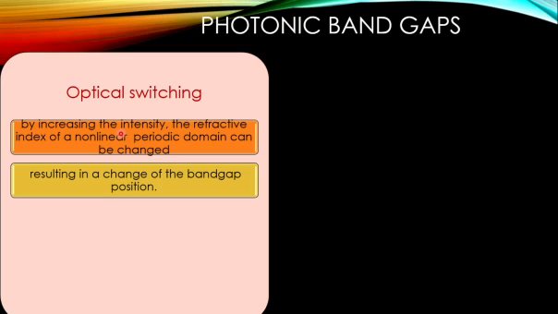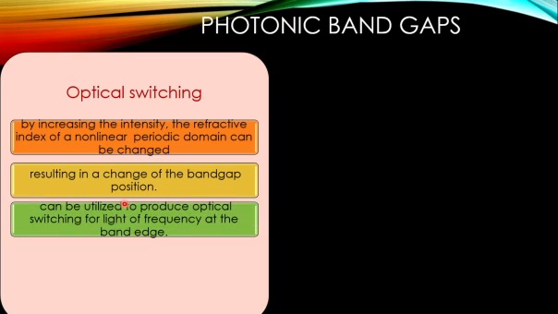If the refractive index is changed due to the intensity, you can see a change in band gap position. So the range of energy that is not allowed will change. This property can be used to produce optical switching for a light beam of frequency at the band edge.